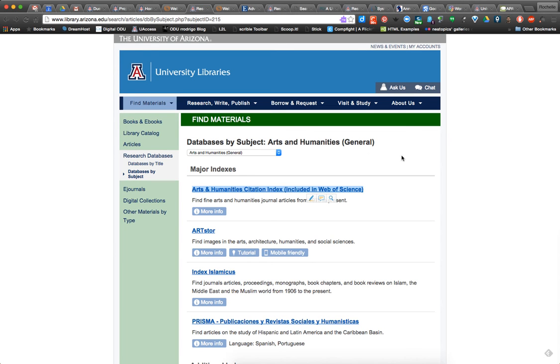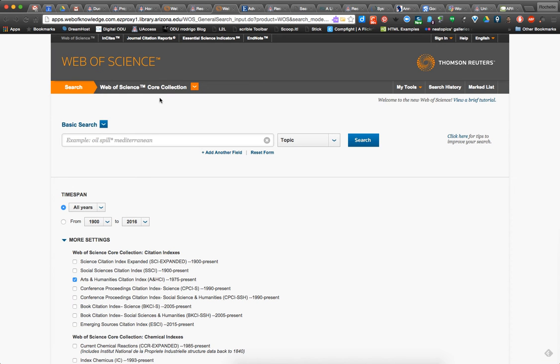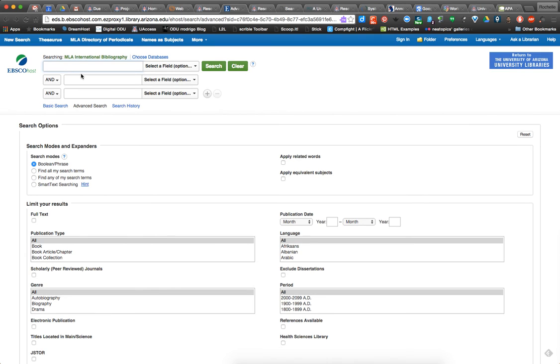I wanted to show you that the ones I just showed you are really popular databases, and they actually own multiple databases. We already looked at Web of Science, but the Arts and Humanities Citation Index is a Web of Science index. It's one of their collections. Similarly, Modern Language Association, see up here in the upper left-hand corner, it's EBSCOhost again, but you're searching the Modern Language database using EBSCOhost's interface.